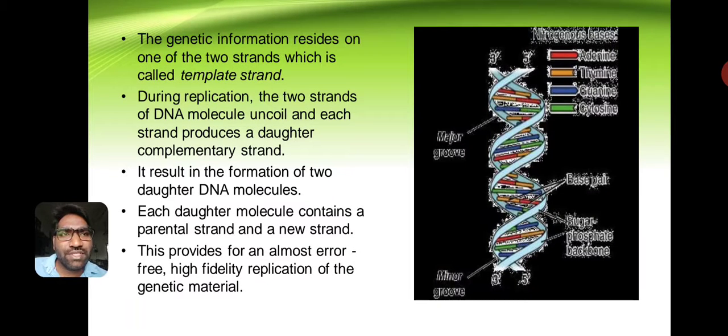The genetic information resides on one of the two strands, which is called the template strand.